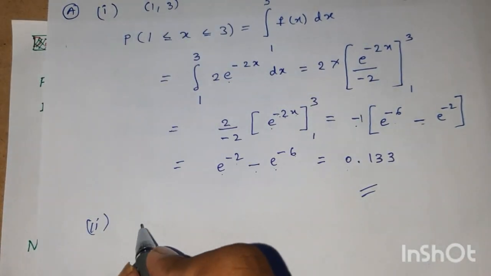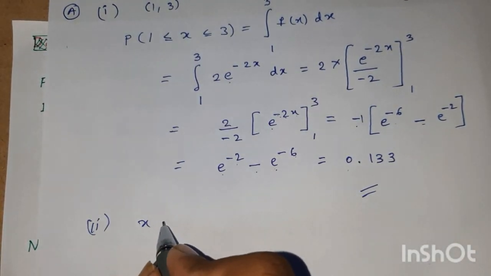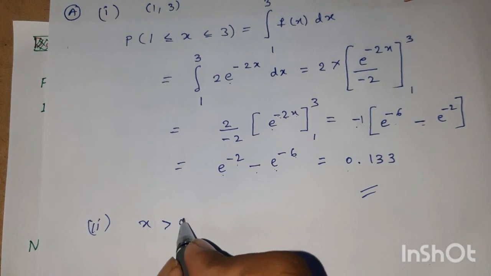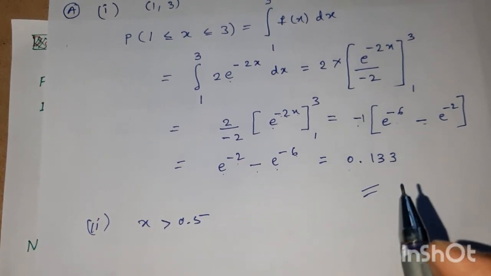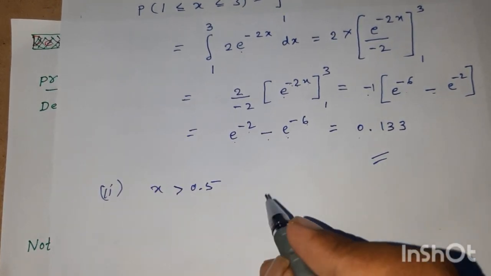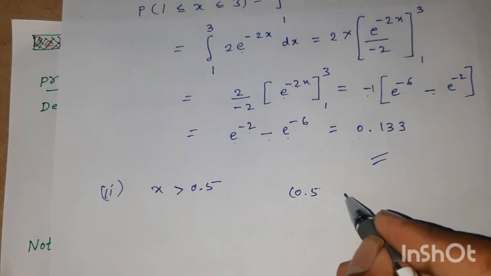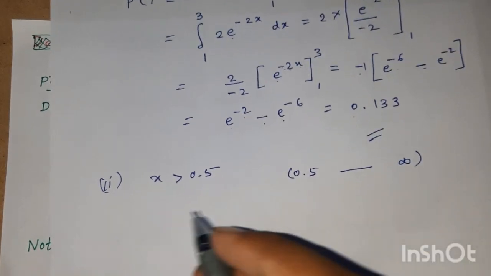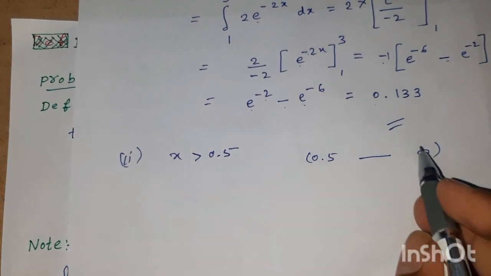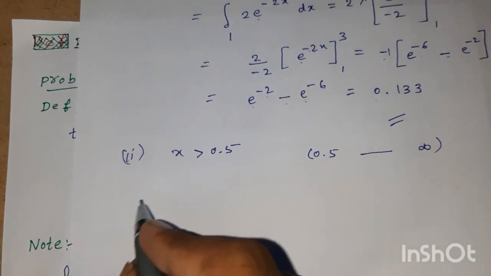Okay, the second one: x greater than 0.5, from 0.5 up to infinity. We have to find the area within these limits.